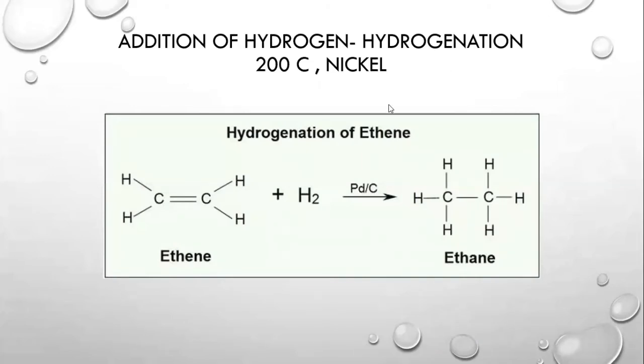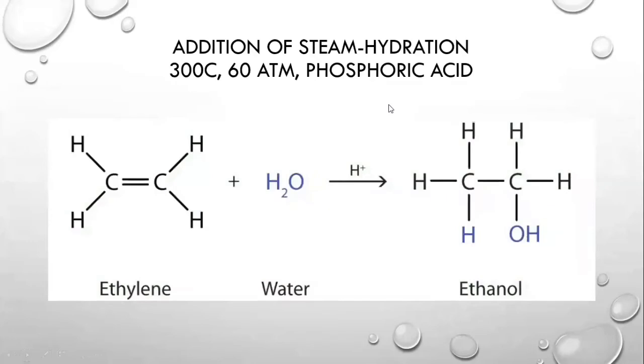Moving on, the second kind of reaction that we have is the addition of steam or the addition of water, which is also known as hydration. The conditions for this reaction are 300 degrees Celsius temperature, 60 atmospheric pressure, and phosphoric acid as the catalyst. So we have the structural equation that we have drawn.